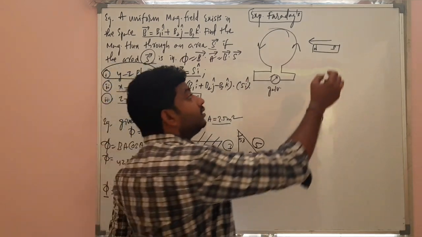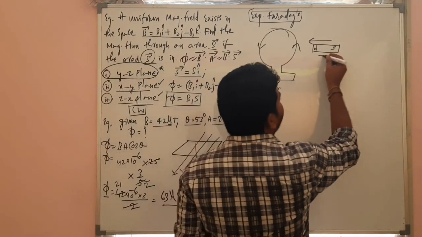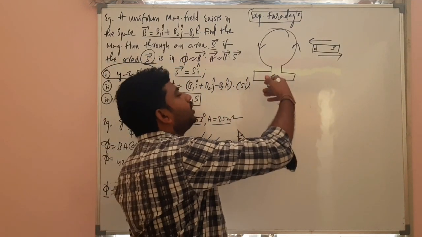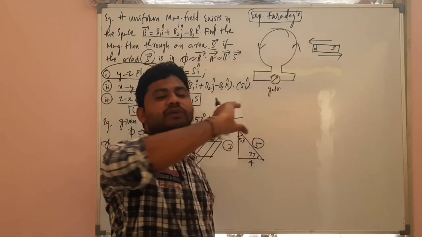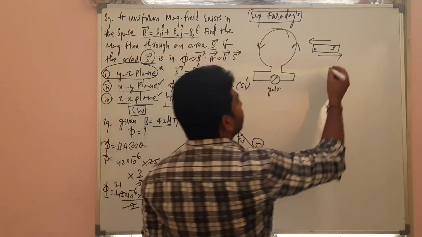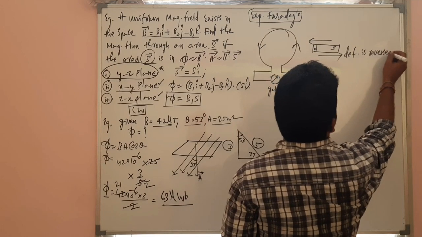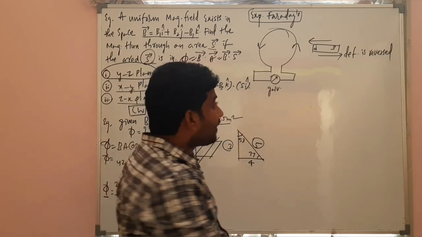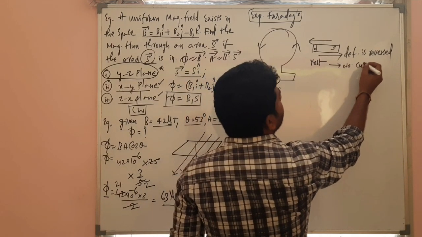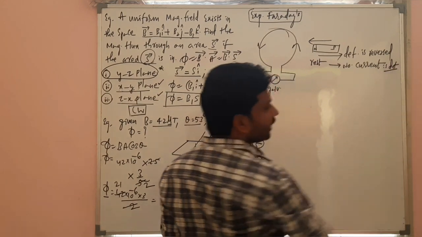Okay, when the magnet is moving towards the coil, the current flows one way. When the magnet is moving away, the deflection is reversed. If you imagine that it is anti-clockwise, when the magnet is moving away from the coil, the deflection is reversed. Simple. When the magnet is kept at rest, no current is detected. Alright?